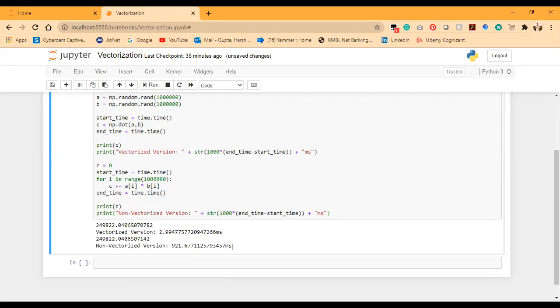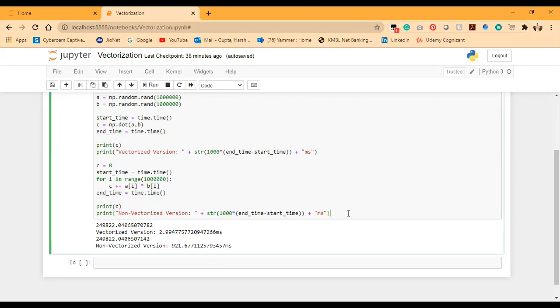I have already told you this earlier, but now we have seen in the proof by coding that there is a very vast difference between the vectorized and non-vectorized operation in the calculation and the time required for these calculations. So I will often insist that you generally use the vectorized operation for performing all your calculations in neural networks and deep learning, because you have already seen in the proof that vectorized operation takes very much less time in computation.